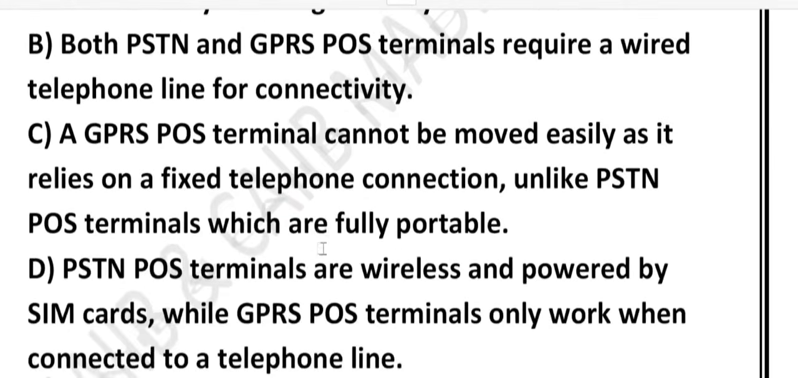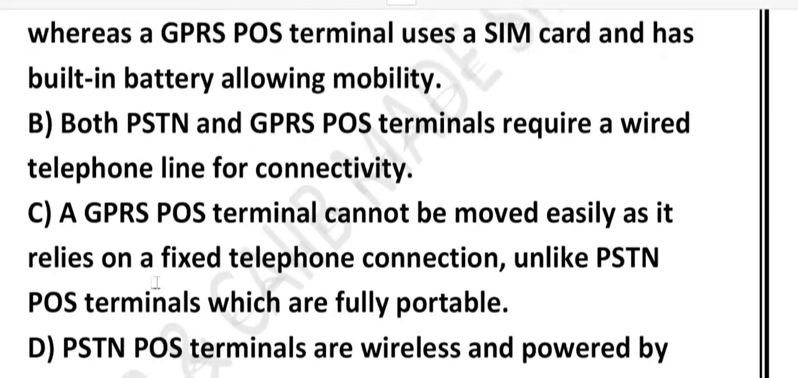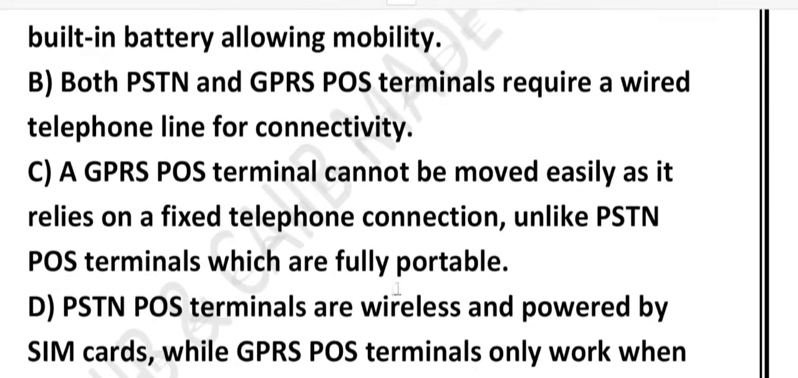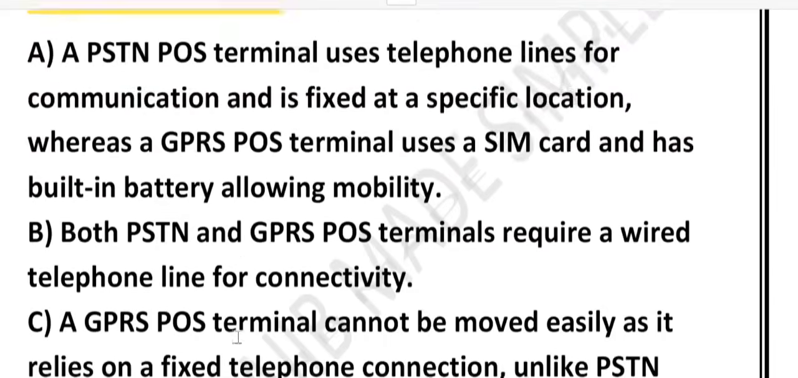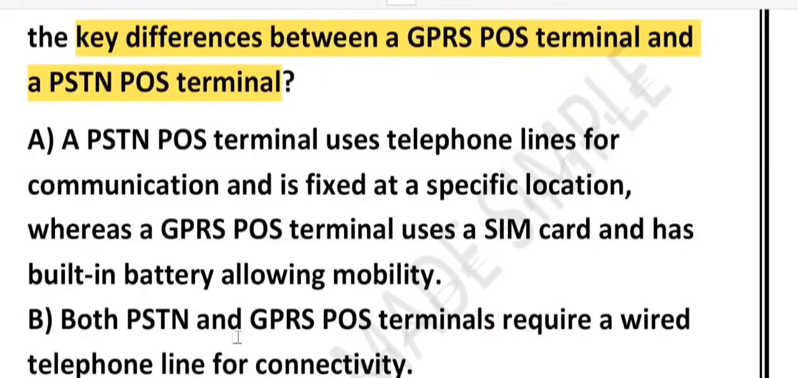Option C. GPRS POS terminal cannot be moved easily as it relies on fixed telephone connection, unlike PSTN, which are fully portable. Option D. PSTN POS terminal are wireless and powered by SIM card, while GPRS only work when connected on telephone line. So this kind of question appeared in the examination. So let's go through each and every option. Option number A, see, option number A is the correct one.